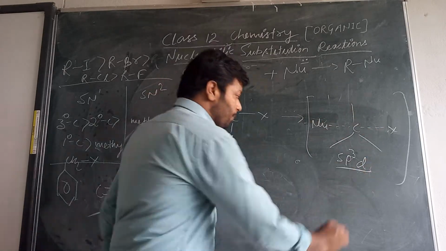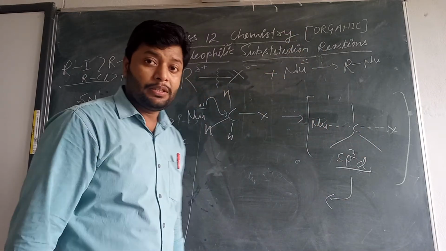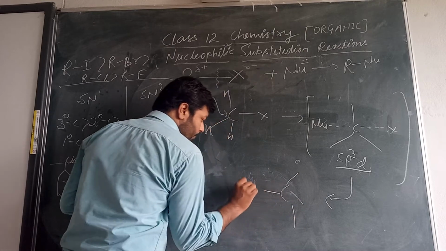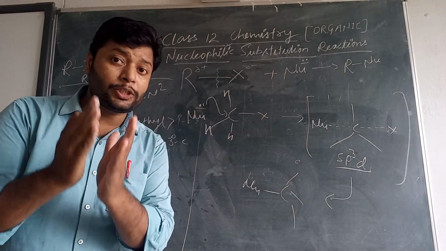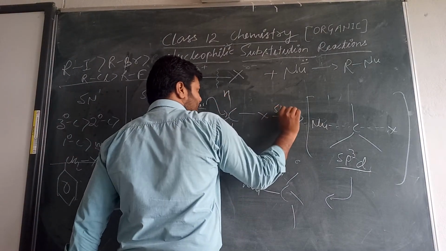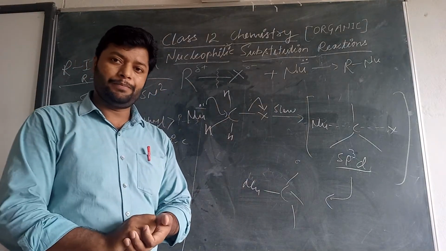After this transition state, the halogen atom leaves the carbon and there is formation of the inversion product only. In SN2, this step is called the slow step because of the breakdown of the bond.